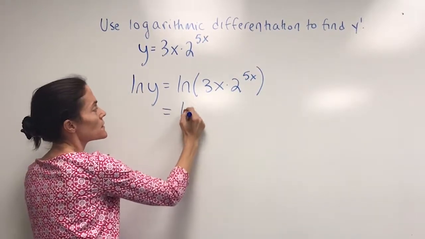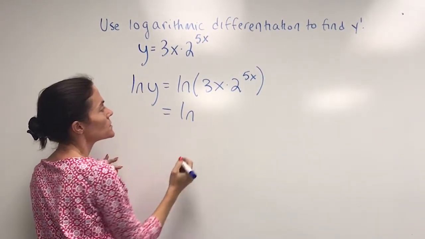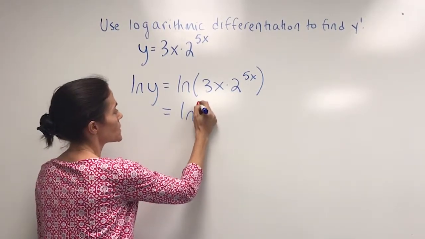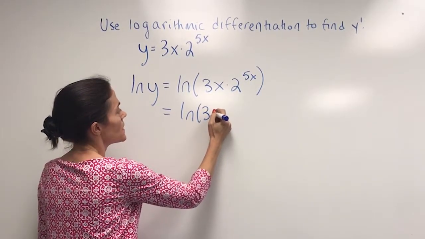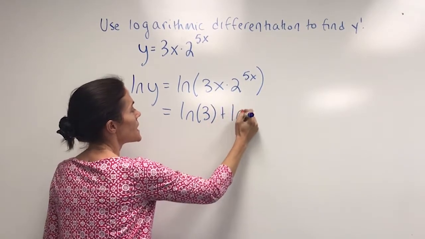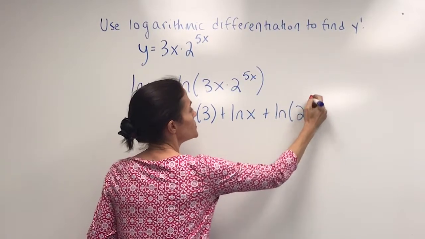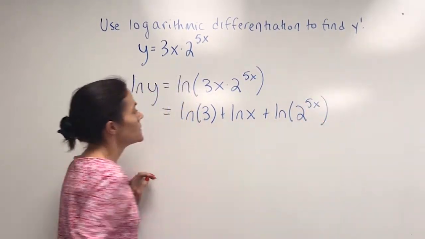And we have a log property about, well, here it's really the sum of three things. We could write this as ln of 3 plus ln of x plus ln of 2 to the 5x.